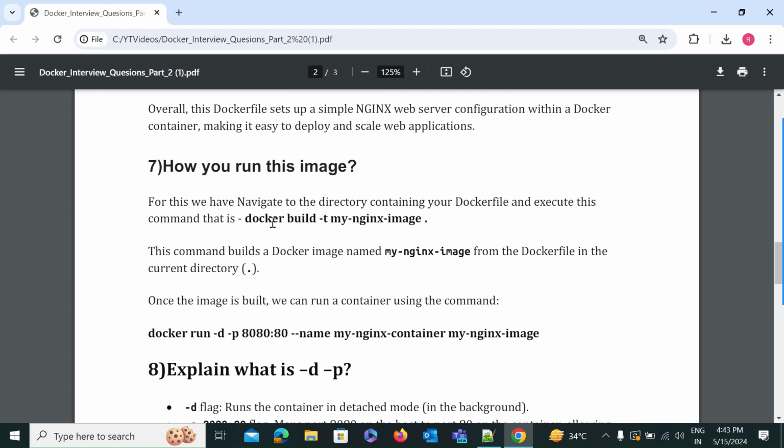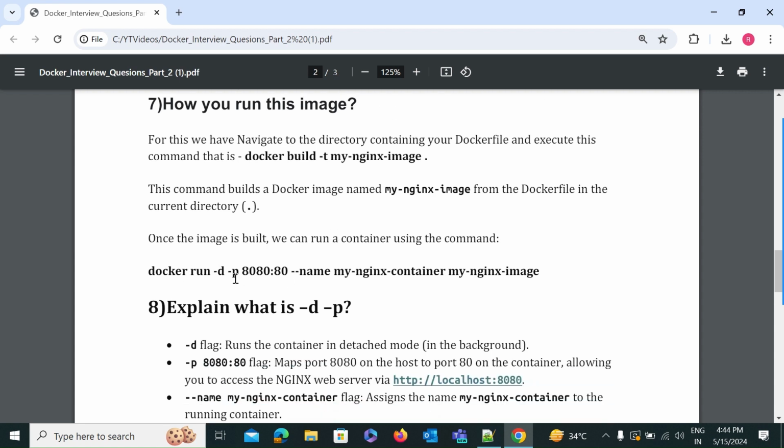We have to navigate to the directory containing your Dockerfile and execute this command: docker build -t, then the name of the image you want to provide, and after that a dot. This command builds a Docker image named my-nginx-image from the Dockerfile in the current directory. That is the dot.